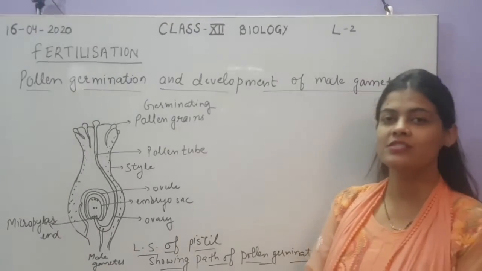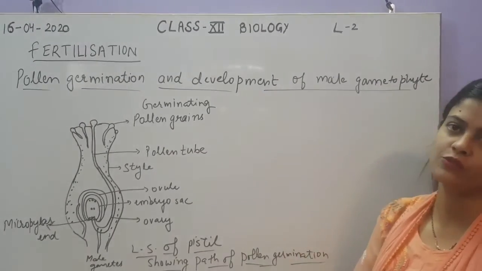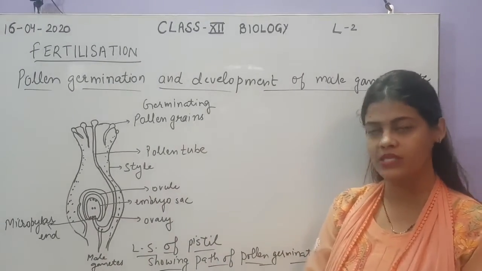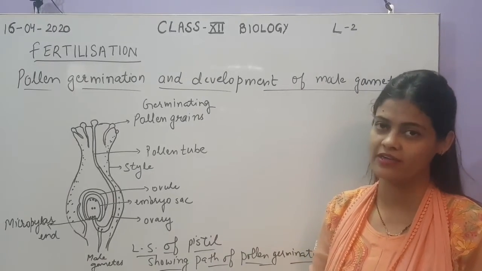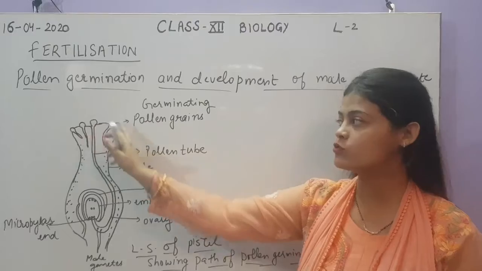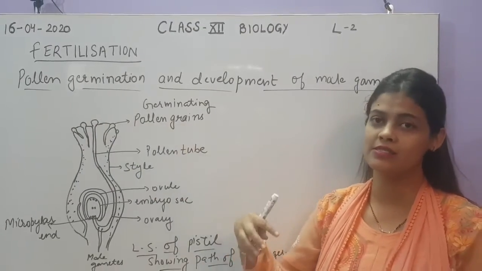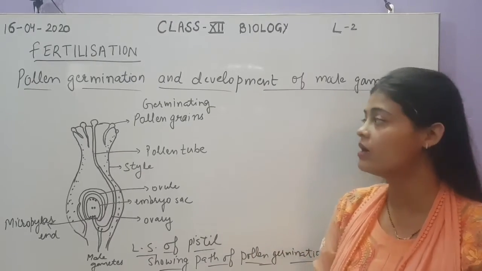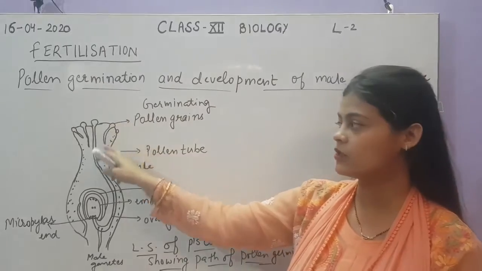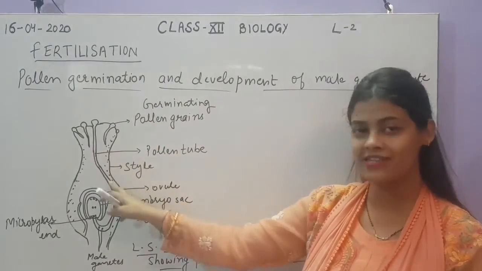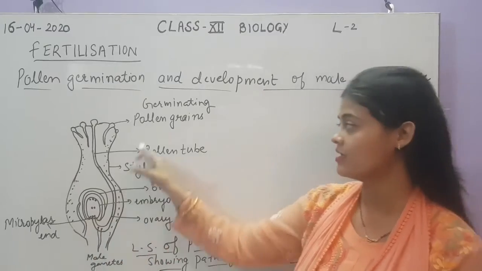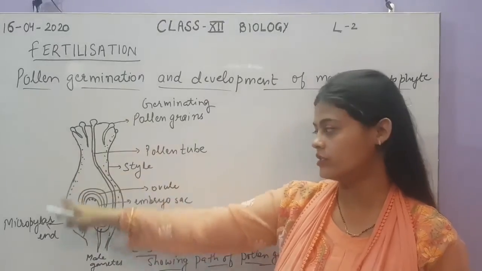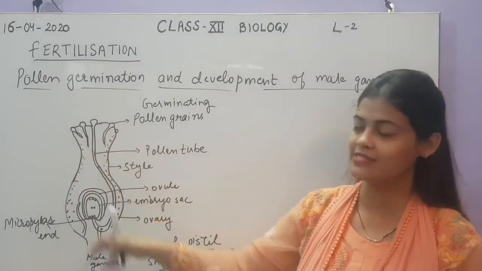So let us see the pollen germination and development of male gametophyte through this diagram. As we have already discussed, the first step was pollen-pistil interaction, when the compatible pollen reaches the stigma. Due to the secretion secreted by the stigma, the next step is pollen germination, that is the development of the pollen tube through the style to reach the ovule for fertilization. Here I have shown you the LS of the pistil. LS means the longitudinal section of the pistil.